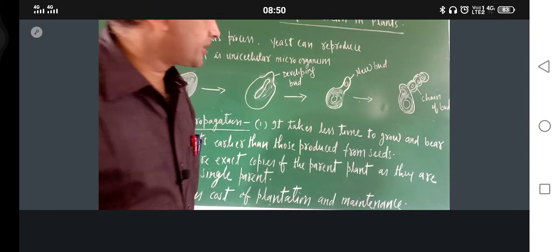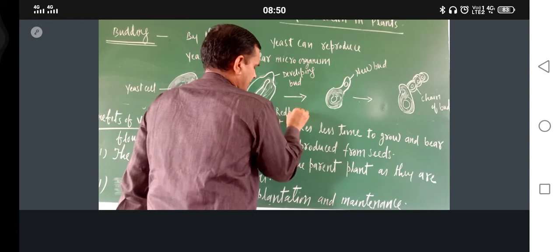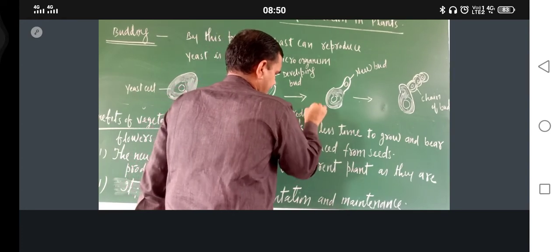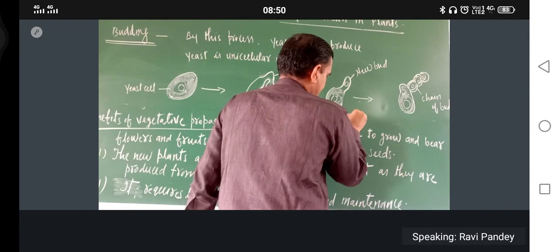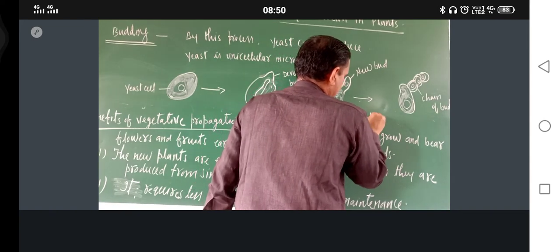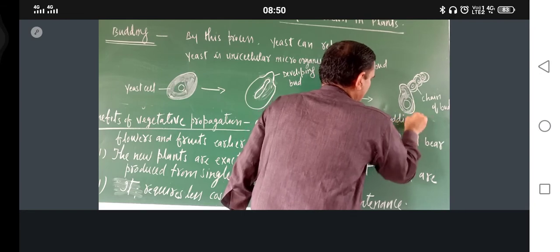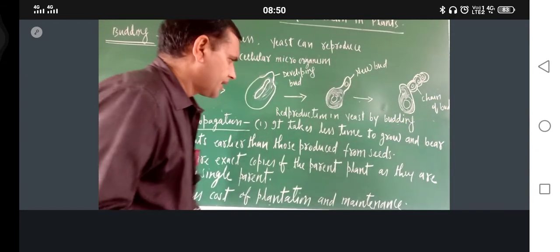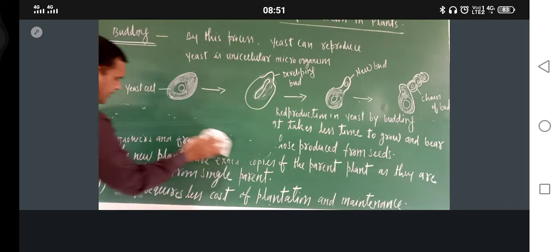Reproduction in yeast. Here you write: reproduction in yeast is by budding. Okay, now next one is by fragmentation.